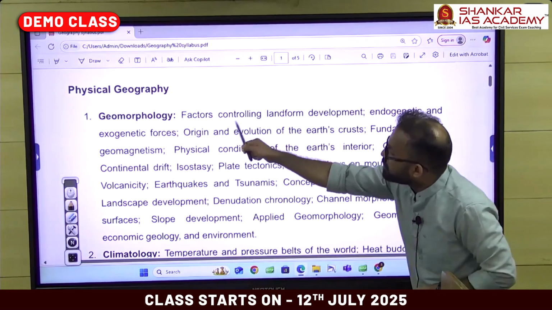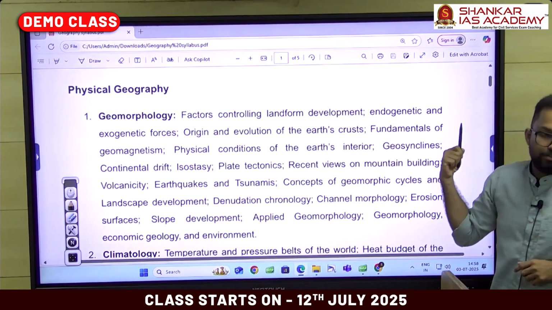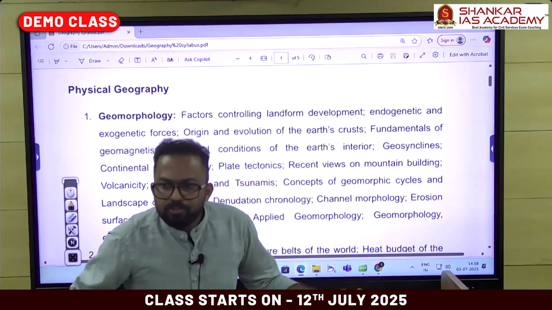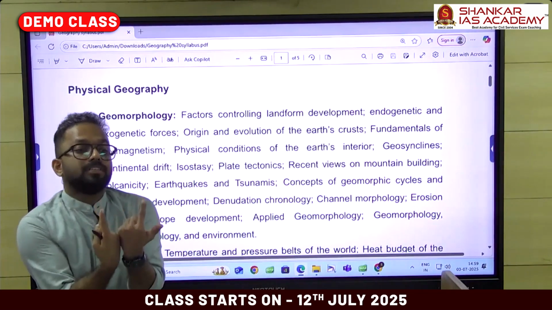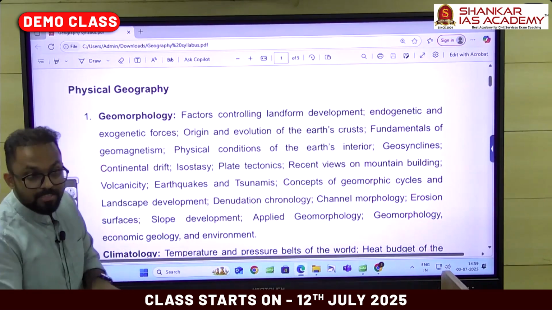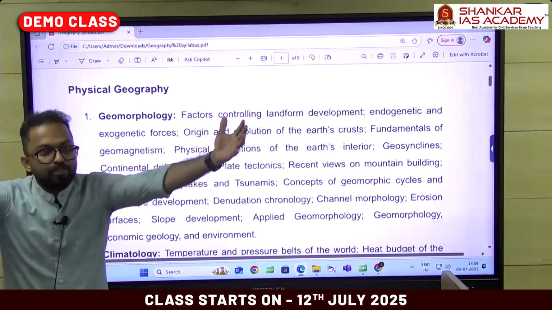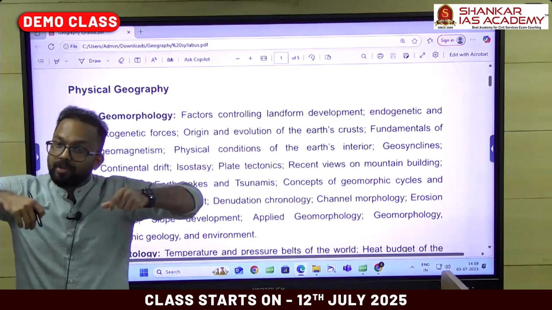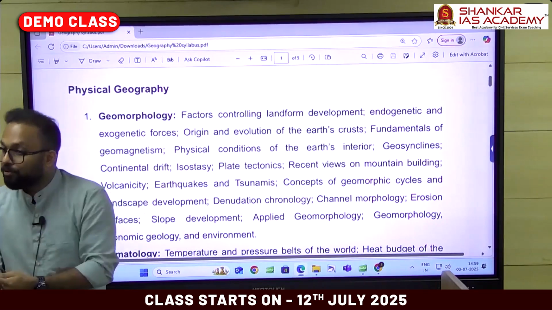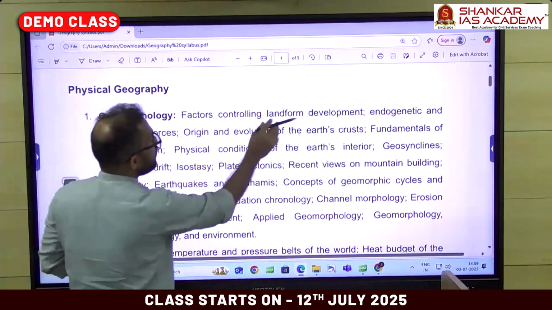So that is what is explained here, what factors control landform development. There are endogenic forces and exogenic forces. What is an endogenic force? A force which is coming from the interior of Earth and shapes the landforms on the Earth's surface. That is an endogenic force. Exogenic force, what is it? A force which is coming from the atmosphere and forms or shapes the landforms on the Earth's surface. One is a constructive force, the other one is called a destructive force. So we'll be dealing with this one in the beginning.